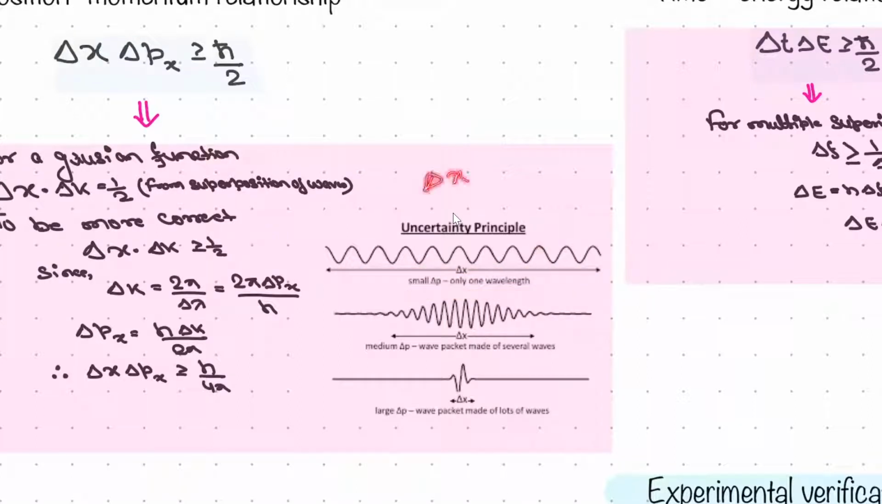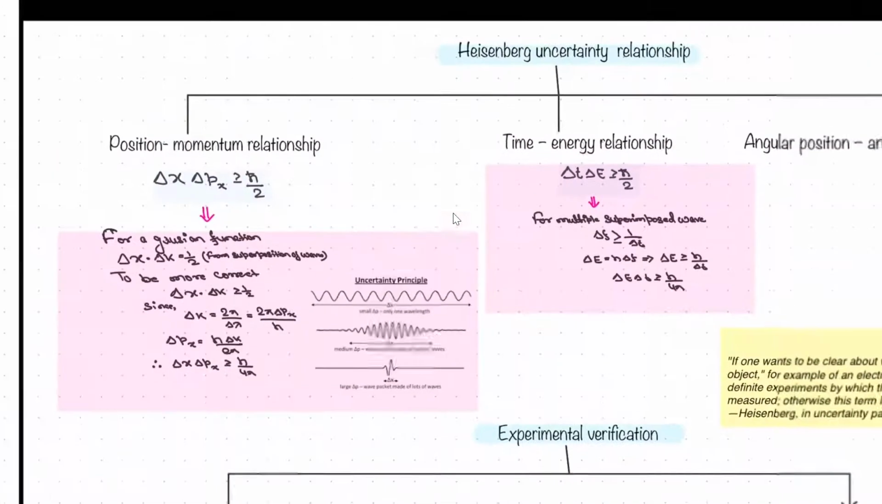Why? Delta x tends to infinity, right? Here it will be of several wavelengths. Medium delta p, right? Here is small delta p. The larger the delta p, the wave packet will consist of a lot of waves, right? This is what it means.